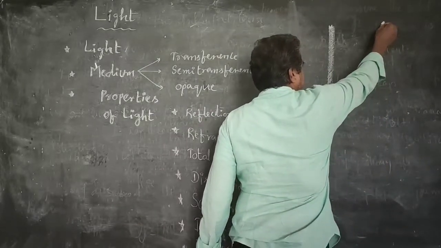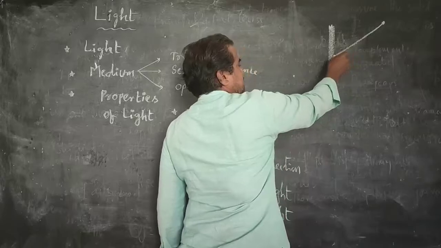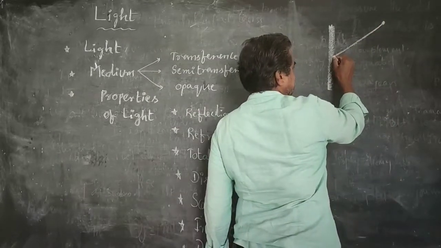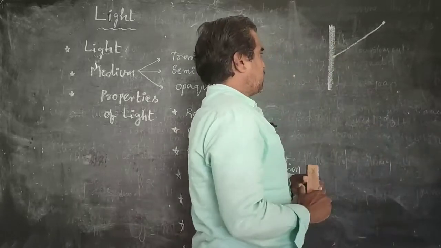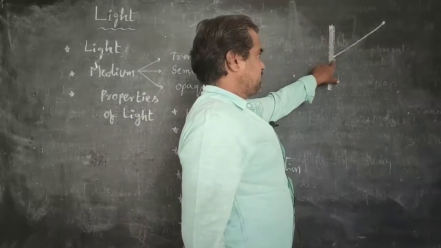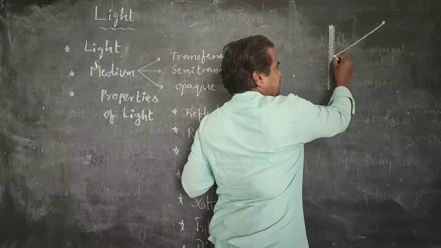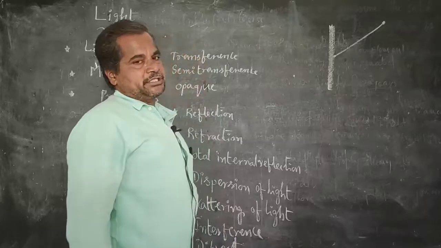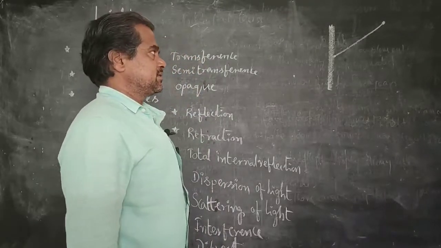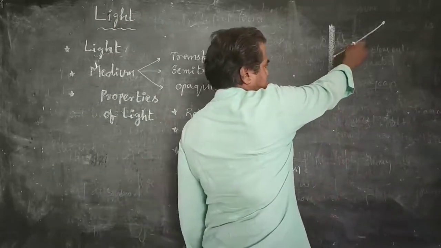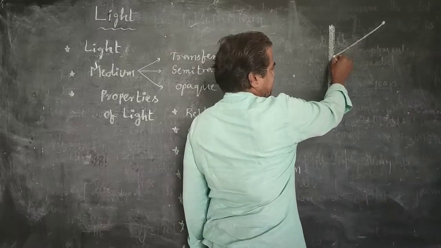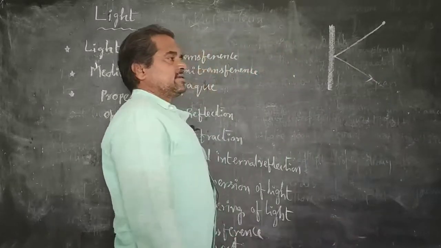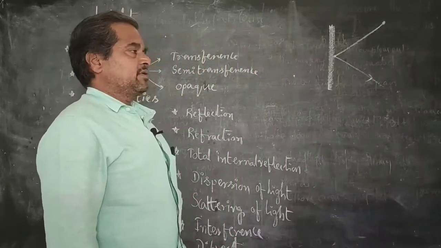Any light ray which comes from this light source incident on one point of the opaque substance surface. The point where this light ray incidents is called the point of incidence. According to the properties of reflection, this light ray bounces back or reverses. This is called reflection of light.